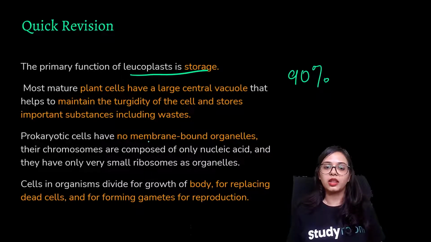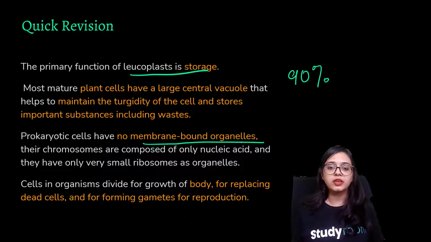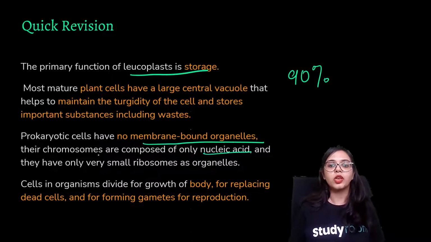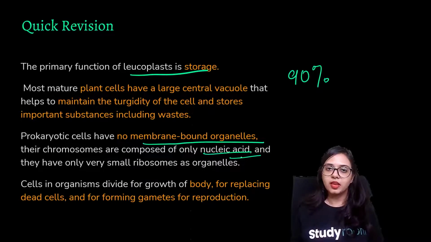Prokaryotic cells have no membrane-bound organelles. They have no distinct nucleus. There is no nucleolus present. Rather than that, they have only a nucleoid. So their chromosomes are composed of only nucleic acid, and they have only small ribosomes as organelles. No other membrane-bound organelles in the prokaryotic cells.